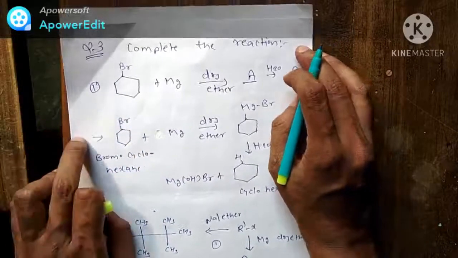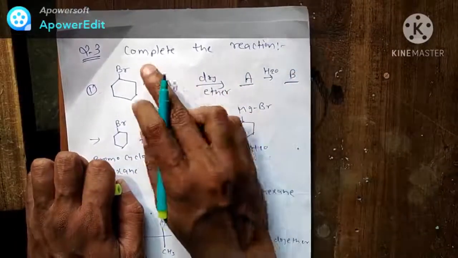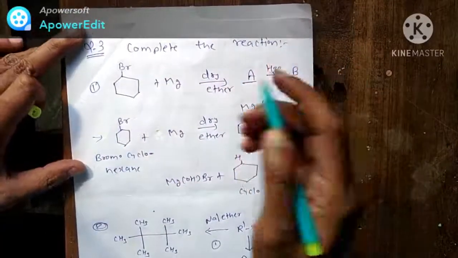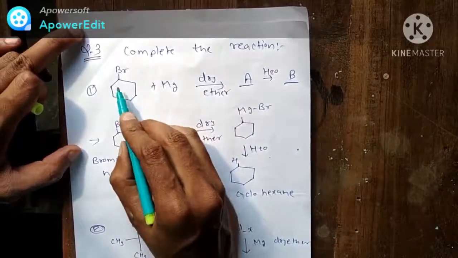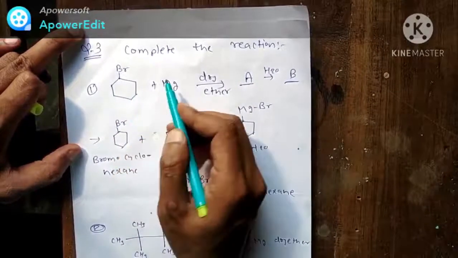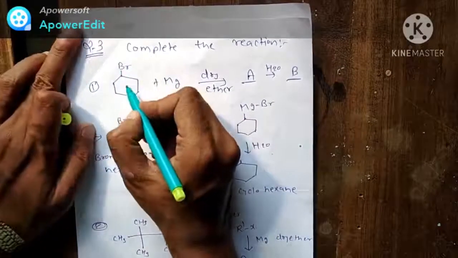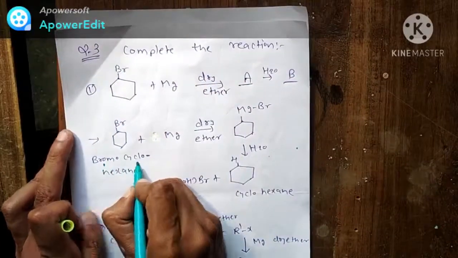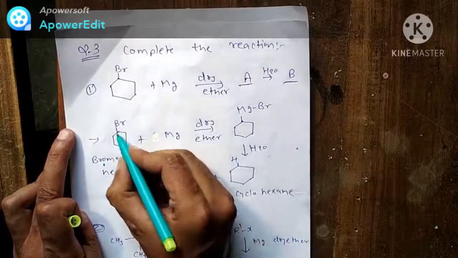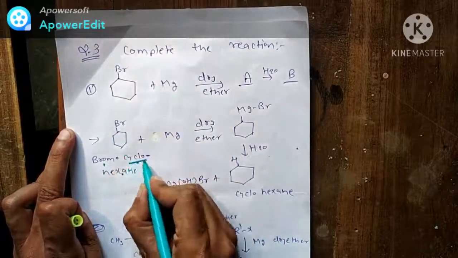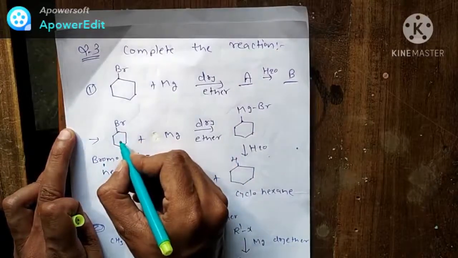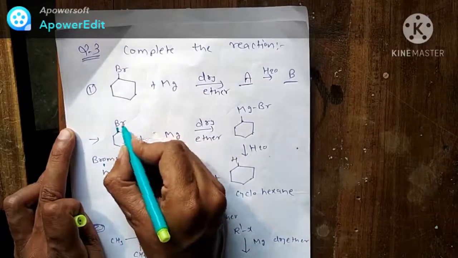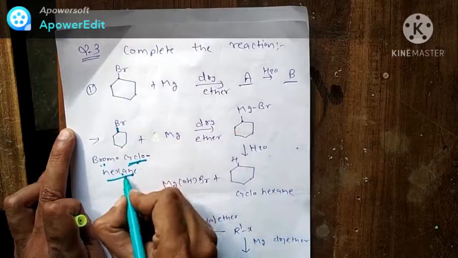Now the third question is here. Complete the reaction. In the first question, a cyclic structure is there, and on that a bromine is there. Cyclic structure, so cyclo, and 6 corners are here, so it is hexane. On that a bromine is there, so it is bromocyclohexane.